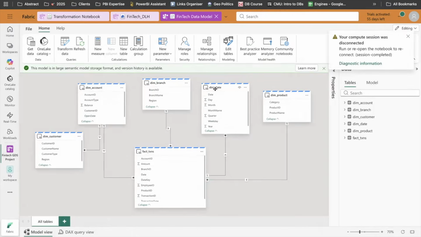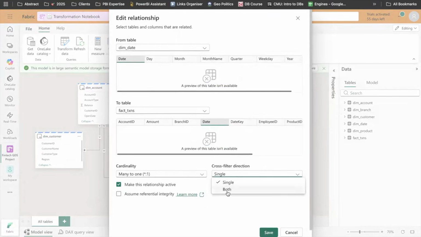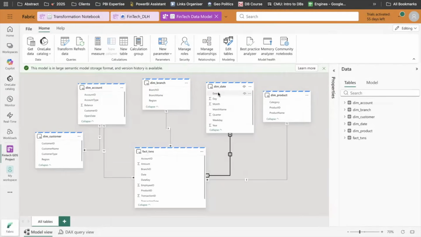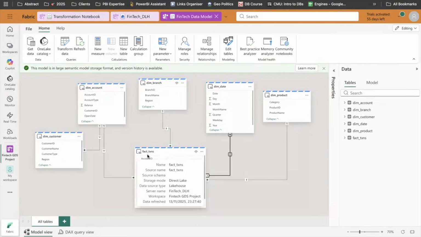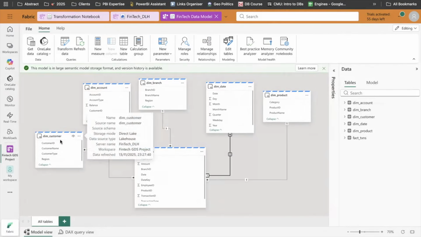Correct. Right? But if we see the dim date here, if I try to take the date as a filter, it will try to flow to my transaction. It won't flow because the direction of filtering is above, right? So sometimes it does a bad job in guessing the direction of filtering. In those cases, I can simply select the both directional filter. Here, if I select the filter, it will flow to the fact also. We have to make sure that this is enabled for all the tables. Otherwise, the fact won't be filtered based on the dimension, right? So this is also one of the use cases which we see a lot in Snowflake schemas. For example, if we see this, right?